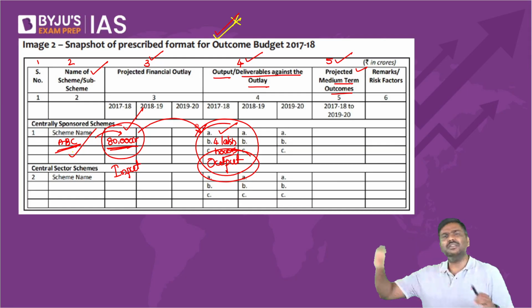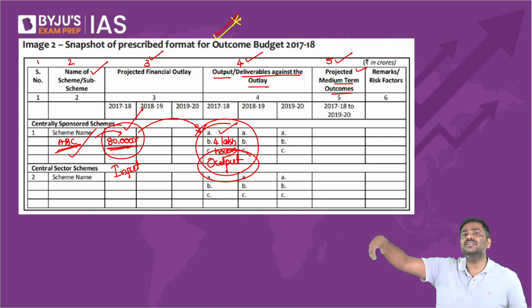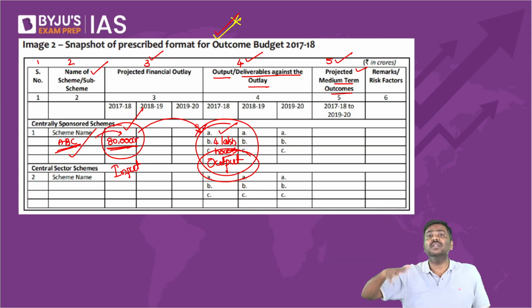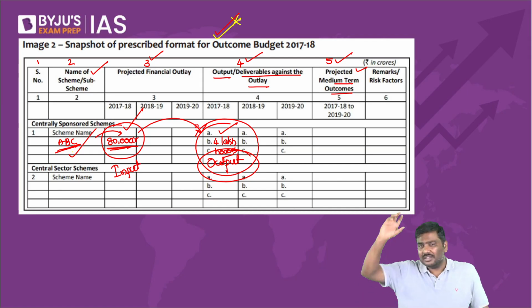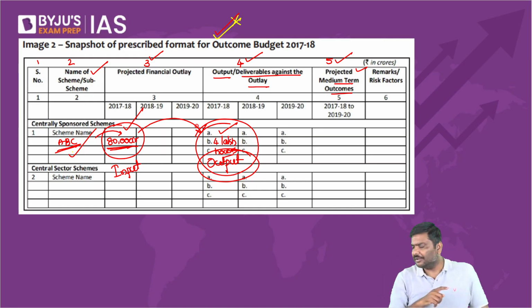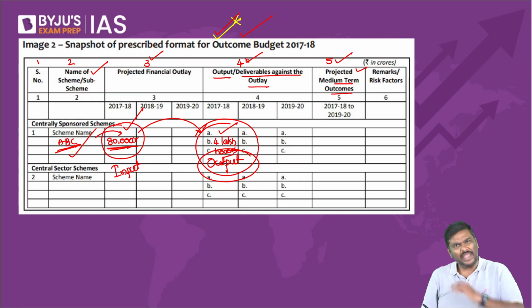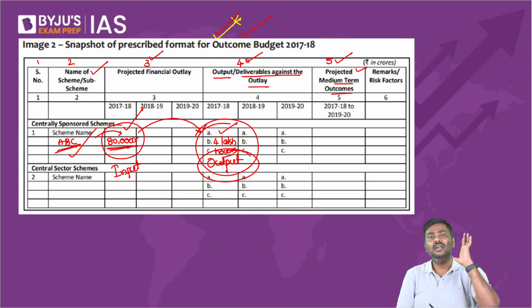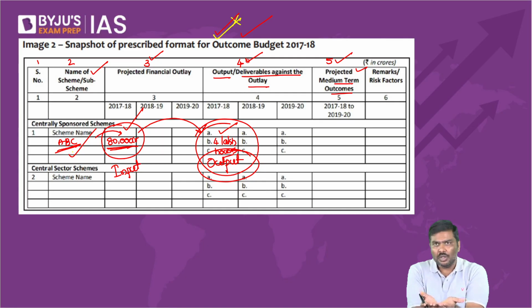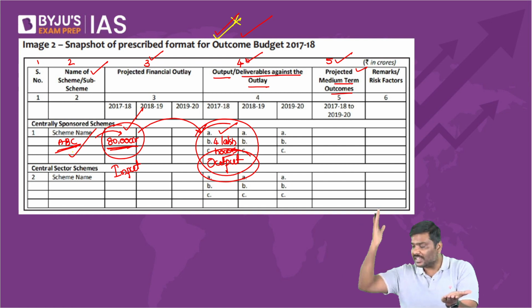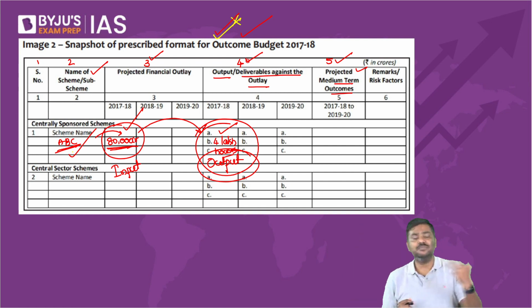Now, you can check any ministry for that matter. You can go to the Ministry of Highways, the Ministry of Ports, the Ministry of Finance. You can go to any ministry website. In the publications, they will publish one report. Every ministry does it. They will publish a report which is called an outcome budget, which means they are trying to show you how much money they have spent and what has been the deliverable because of this expenditure. Okay, this is basically the idea.